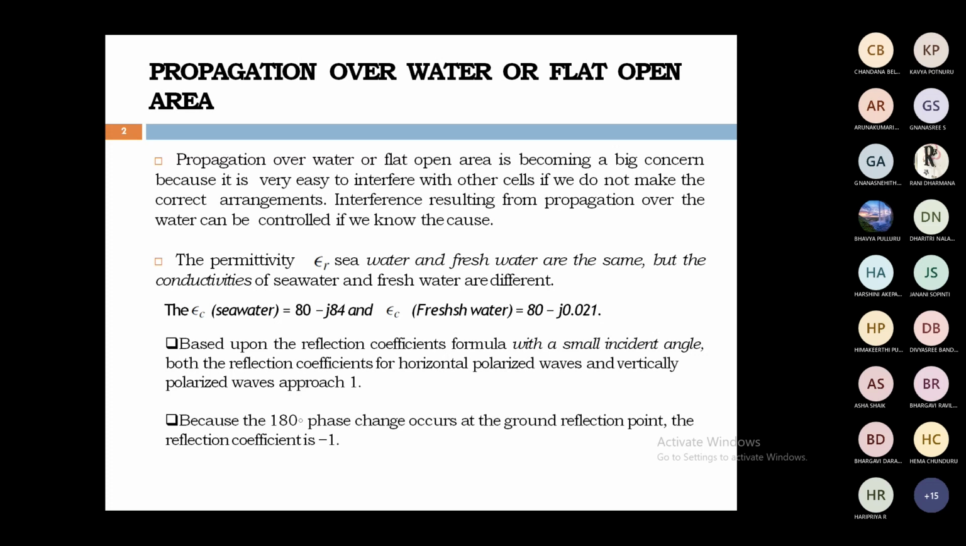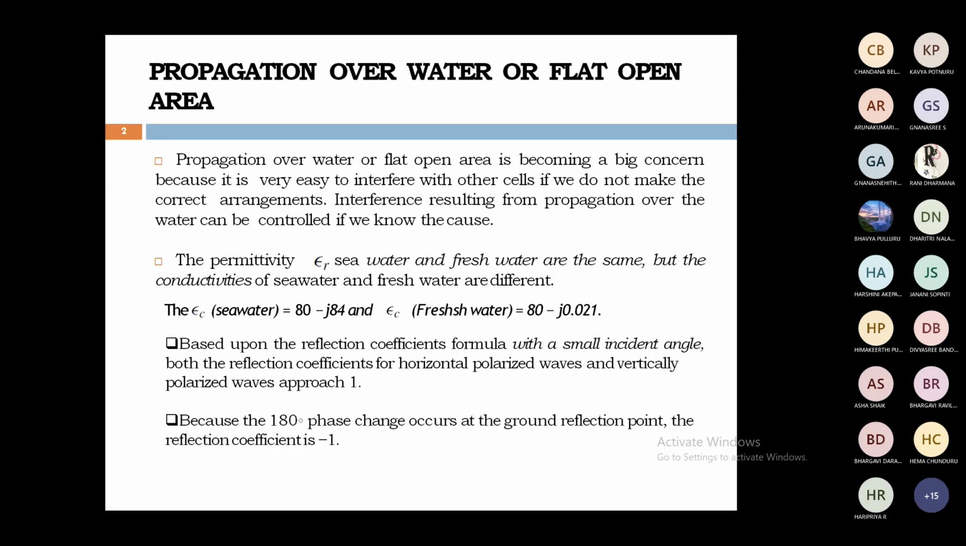The value of epsilon c of seawater is equal to 80 minus j84. And for fresh water, epsilon c is equal to 80 minus j0.021. These are the conductivity equations of seawater and fresh water.